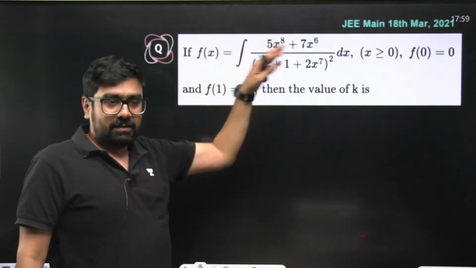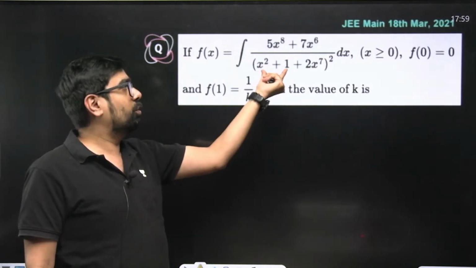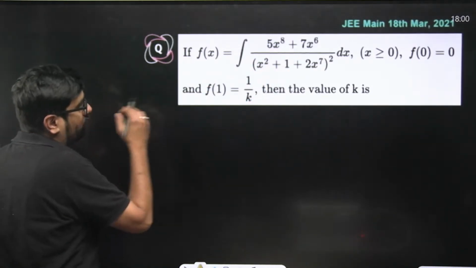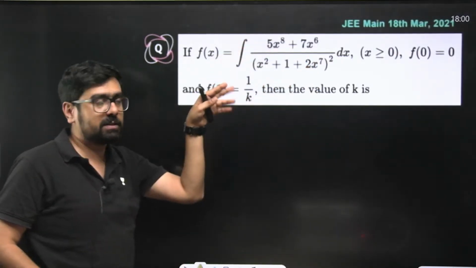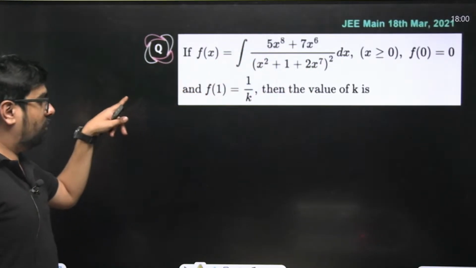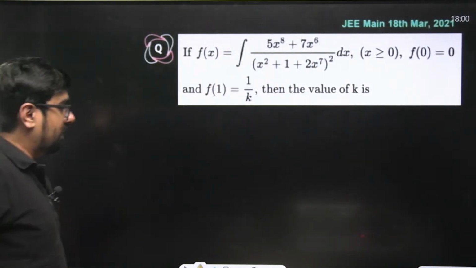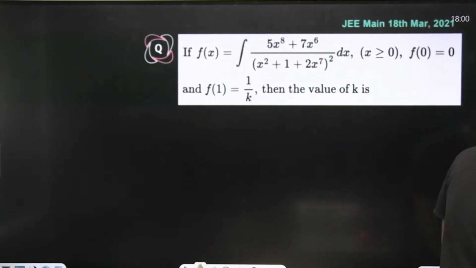The general method: whenever you see big powers in the denominator, you take the highest power of x common out. Over here, if we take x to the power 7 from the denominator, the highest power being x to the power 7, when we take it common out, we'll get x to the power 14 out. Check it out. Try to take it out common.